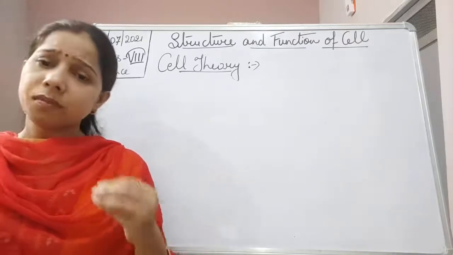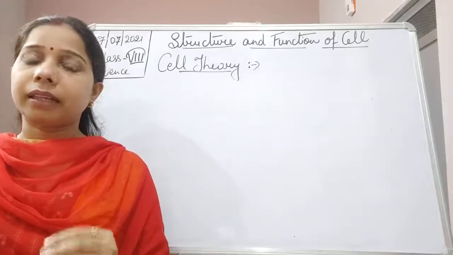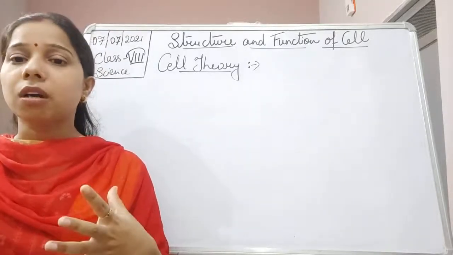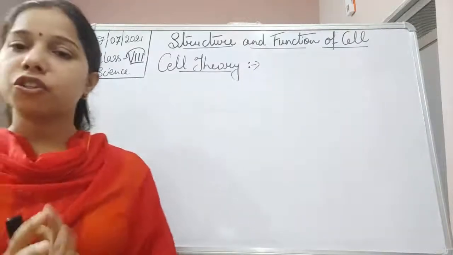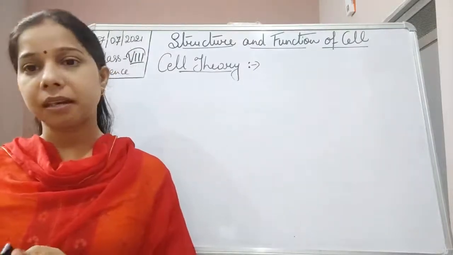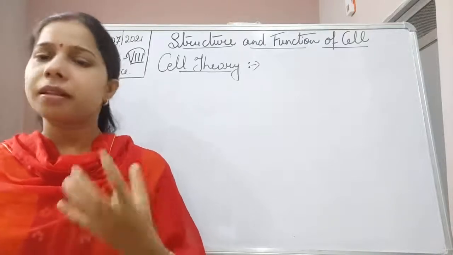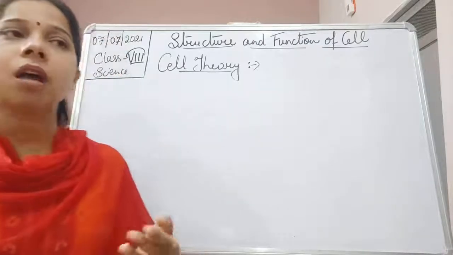Understood? It means the structure of the living organism and the functions that occur in the living organism are all decided by the cell. What happened?